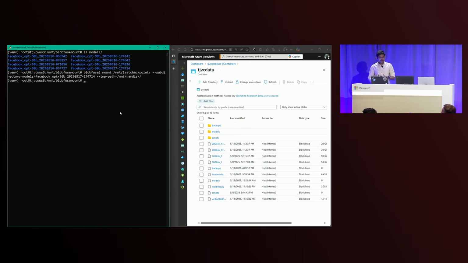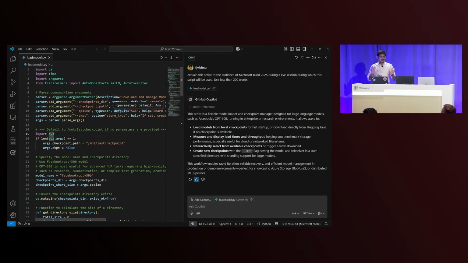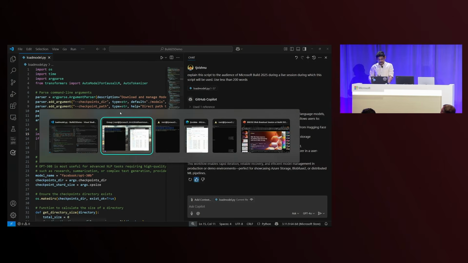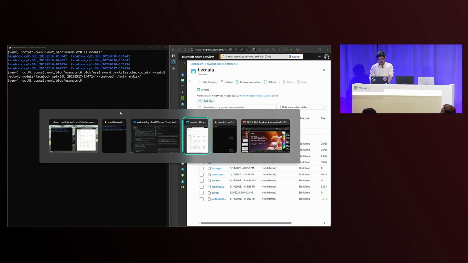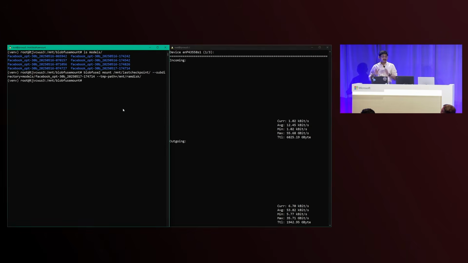All right, the mount is now ready for me to access the latest checkpoint. Now, I need to load this checkpoint to make the model available. So I said, we'll write a small script to do that. And yes, I vibe coded it with GitHub Copilot. And on the right, you can see GitHub Copilot explaining in its own words what this script does. Basically, it just takes the checkpoint that I pointed to from that mount and loads it, right? Before I run the command, I'm going to go back to the network view so that you can see what's happening when the model loading happens.